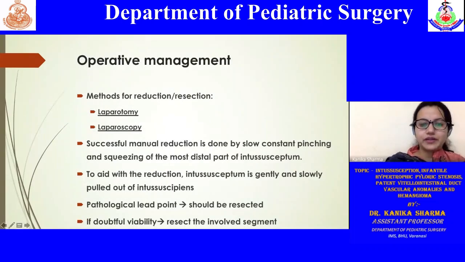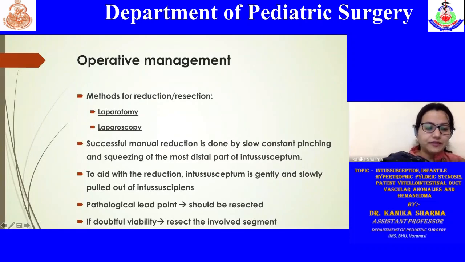So for operative, you can either go via laparotomy, even laparoscopy in stable cases. In this, you go to the intussusception, and from the distalmost part, you start slowly milking the bowel and reducing the intussusception.